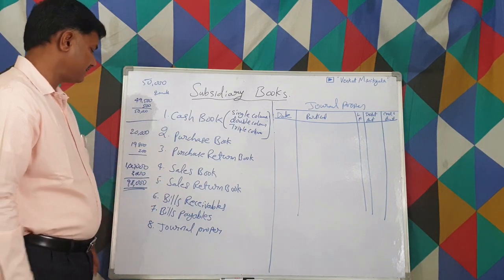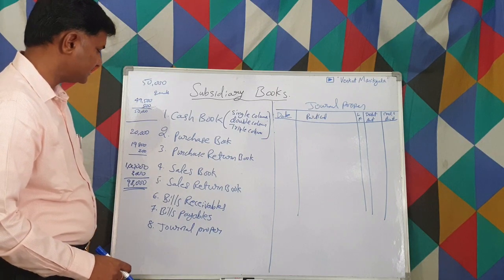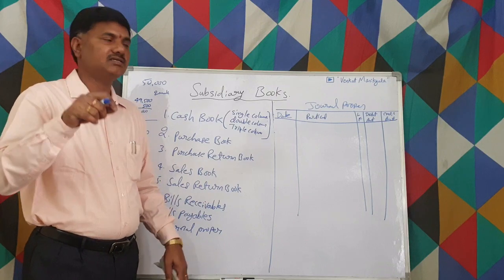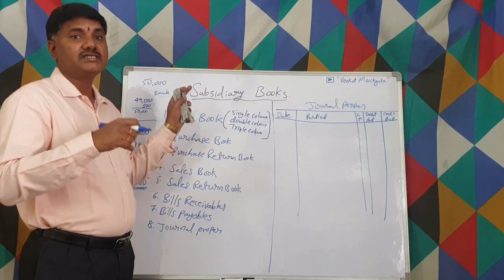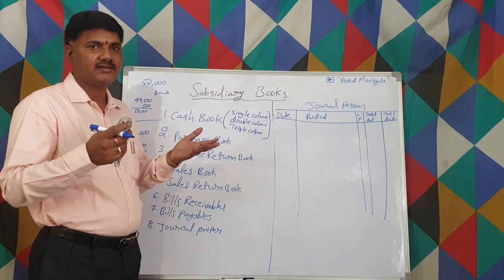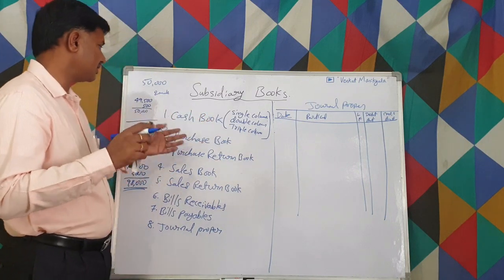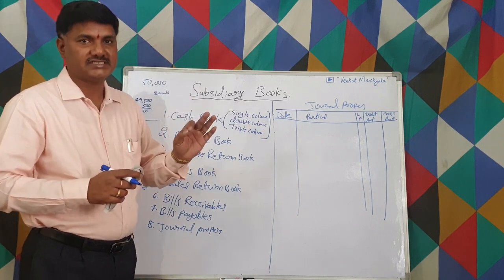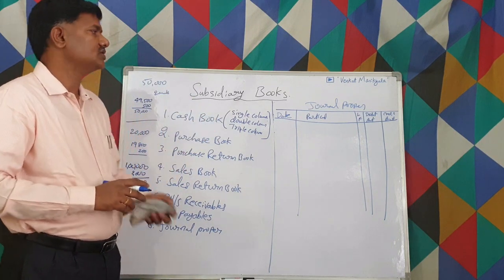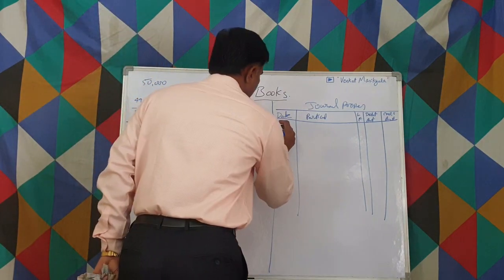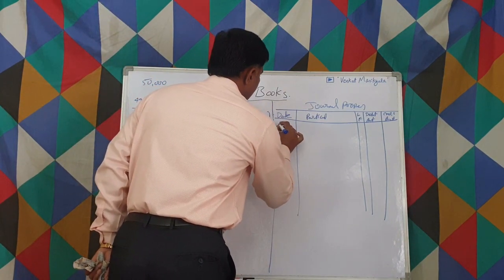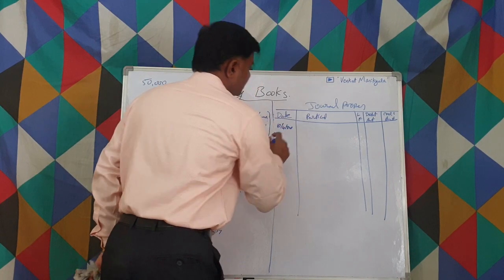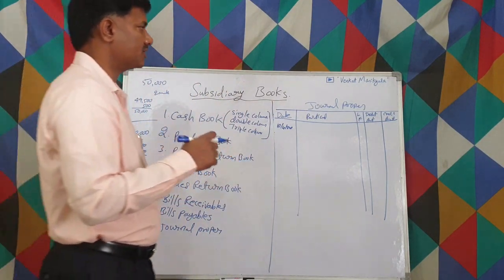For example, let us say we purchase an asset. If it's in cash, it goes and sits in the cash book. If it's on credit basis, there is no book for that, right? Asset we purchased, we cannot write in the purchase book, because the purchase book is only meant for goods purchase, right? Not for asset purchase. So let us suppose we purchased an asset. Let us say machinery we purchased on 10th April 2020 on credit basis. If it's on cash basis, then it won't come.